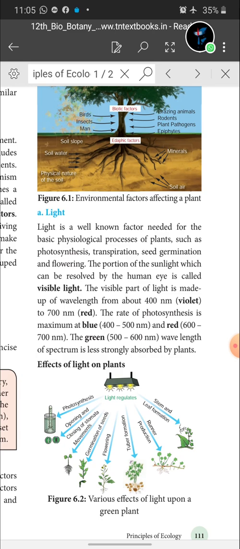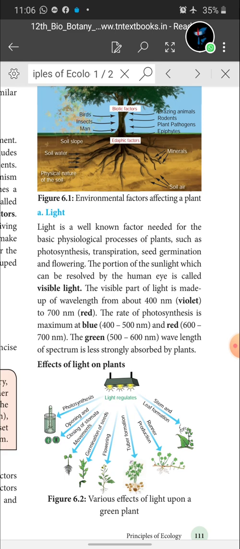Here we are speaking about light. Light is a well-known factor essential for the basic physiological processes of plants. What are the physiological processes? Photosynthesis, transpiration, seed germination, flowering. For these processes, light is essential for the plant. As I said, the light which is seen by our eyes is called visible light. The visible light wavelength is from 400 to 700 nm.